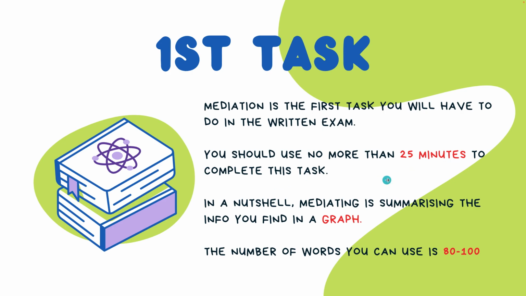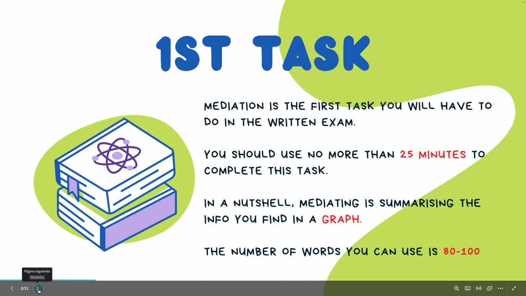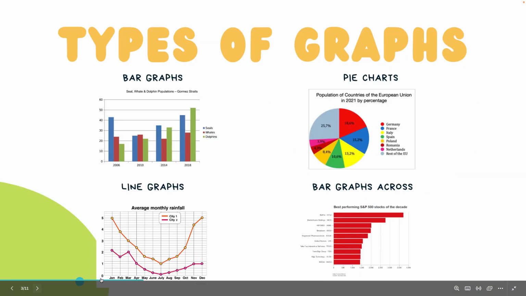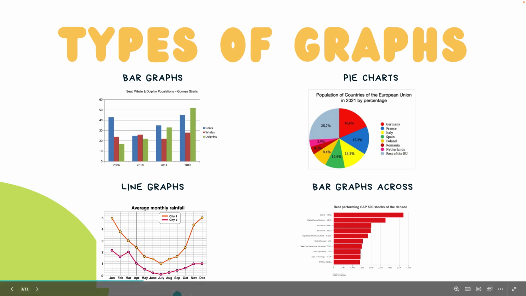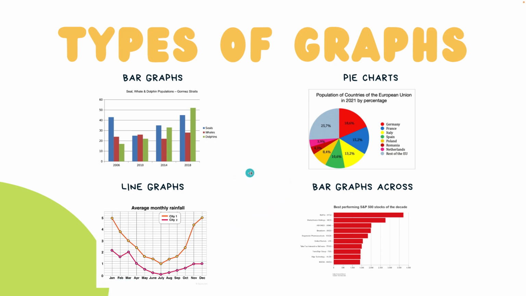In a nutshell, mediating is summarizing the info you find in a graph. The number of words you can use is between 80 and 100. Okay? So what types of graphs can you find in this written mediation, in the task that you will have to complete? You can find bar graphs, pie charts, line graphs or bar graphs across. As you can see here, we have different data on different topics.